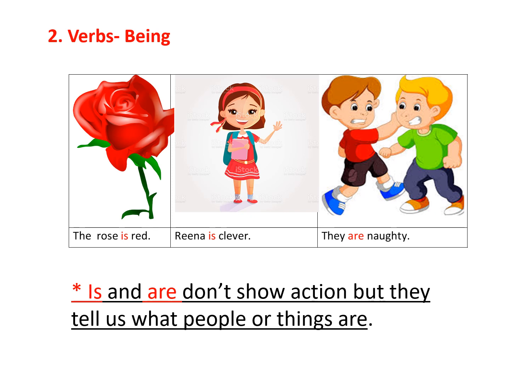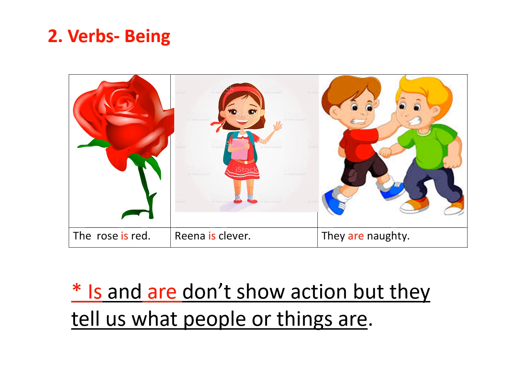Now, being over here shows how the thing is or how the person is. Like for example, see in the first picture, the rose is red. Now, how is the rose? The rose is red. So the word is over here in the sentence does not show us any kind of action, but it tells us how the rose is. So it helps us to understand the rose in a better way.